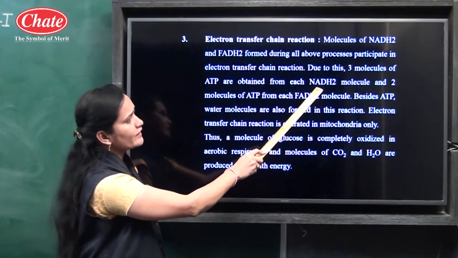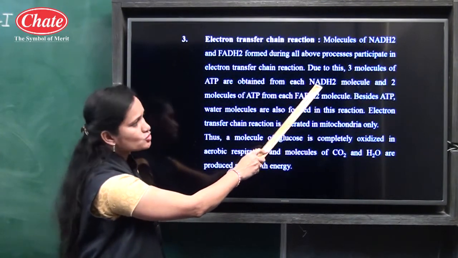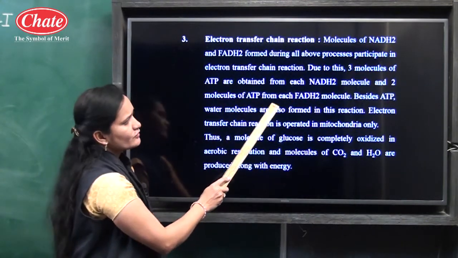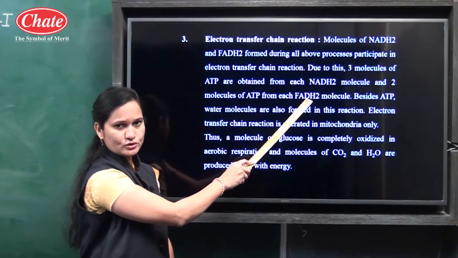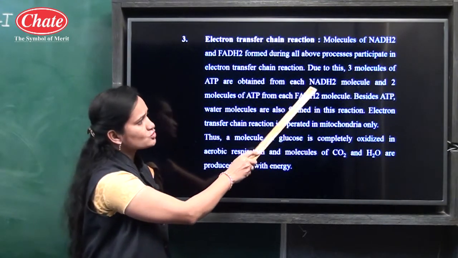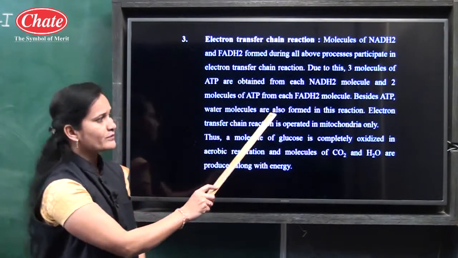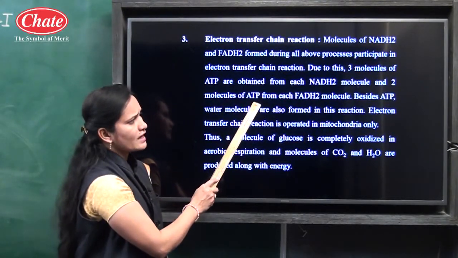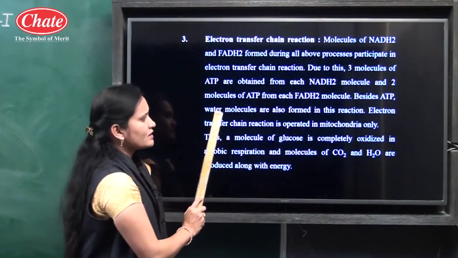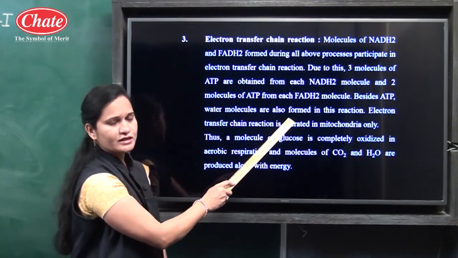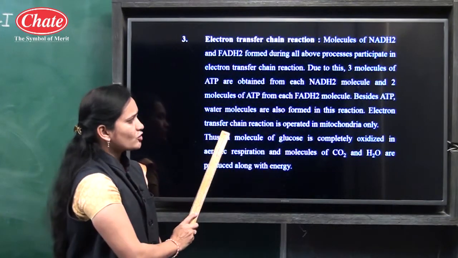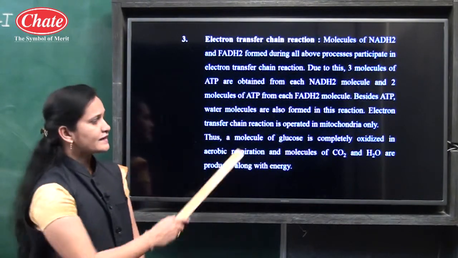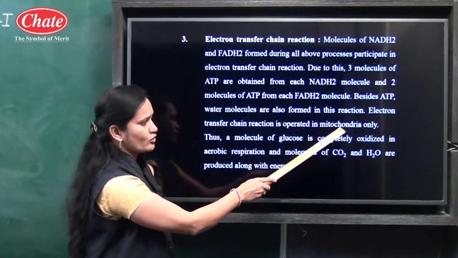How many molecules of ATP are formed from each NADH2? 3 molecules of ATP, and 2 molecules of ATP from each FADH2 molecule. It means from each NADH2 molecule 3 ATP molecules are formed, and from each FADH2 molecule 2 ATP molecules are formed. Besides ATP, water molecules are also formed in this reaction. An electron transfer chain reaction is operated in mitochondria only. Where does it take place? Only in mitochondria.